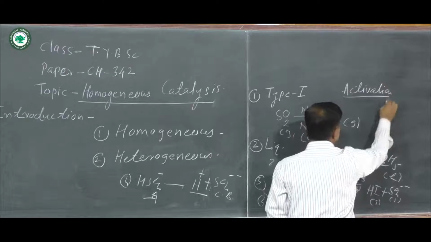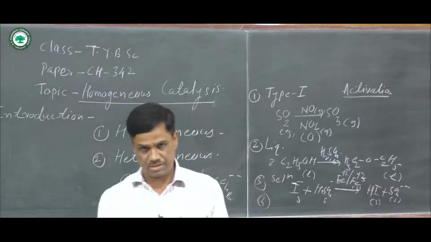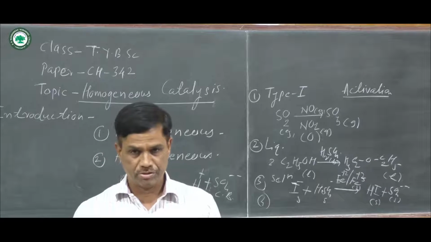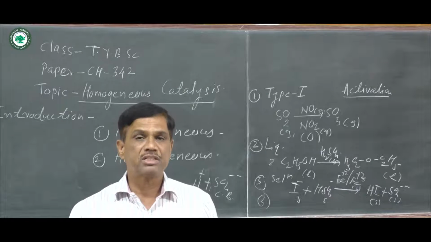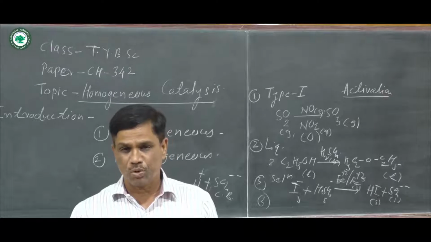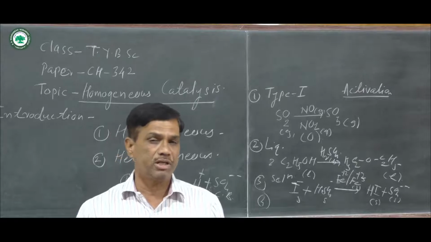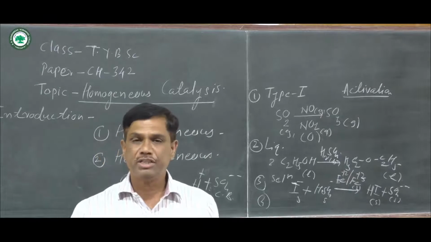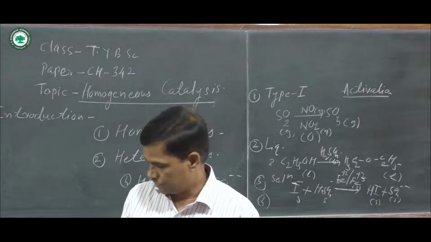When there is a decrease in activation energy, the rate of reaction is fast. Then the energy of the reactant is increased. Then there is an intermediate state. In the intermediate state, an unstable intermediate is formed, and that unstable intermediate is immediately converted into stable form, the catalyst comes out, and there is a formation of product, and that is known as homogeneous catalysis.